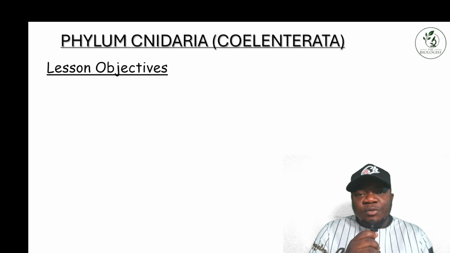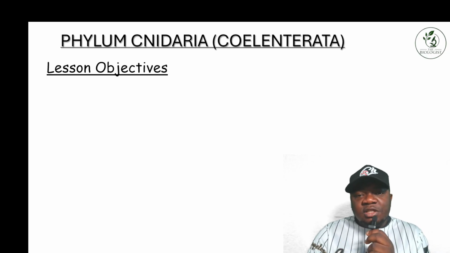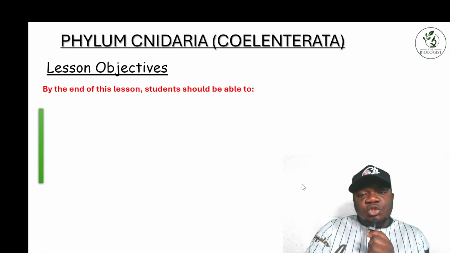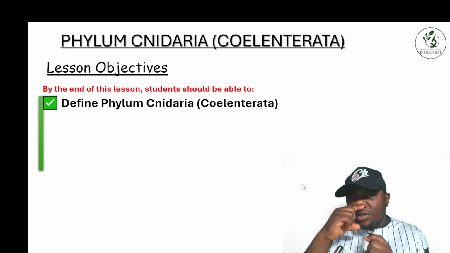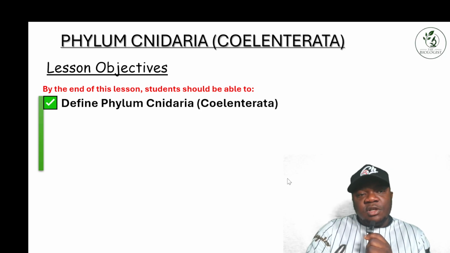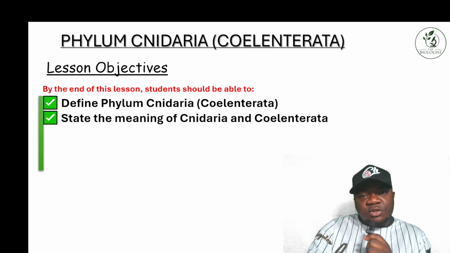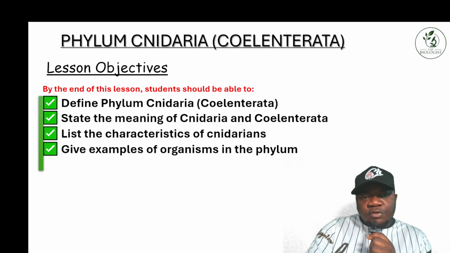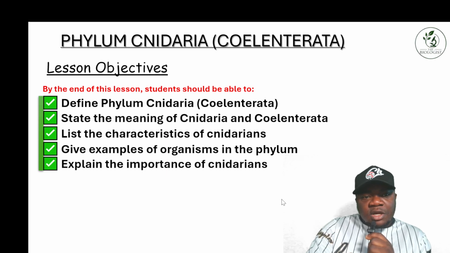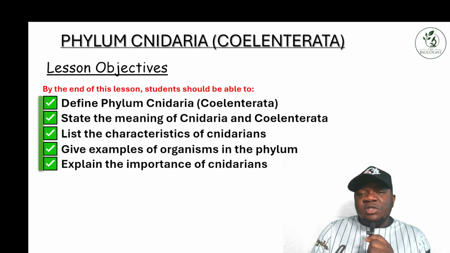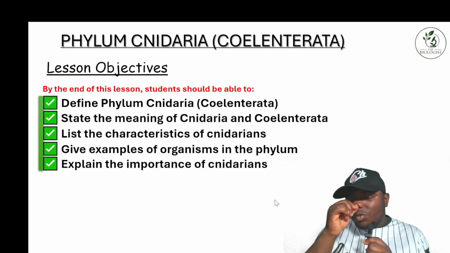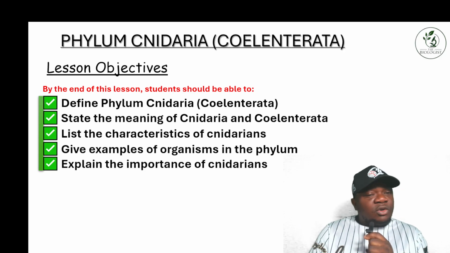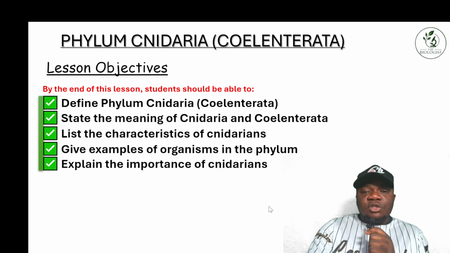At the end of today's lesson, there are a lot of things that we're going to learn. First, we need to know how to define Cnidaria, also known as Coelenterata. We will also know how to state the meaning of Cnidaria and Coelenterata, list the characteristics of cnidarians, give examples of organisms in the phylum, and explain the importance of cnidarians. By the end of this video, we're going to have a clear understanding of what all this information entails.